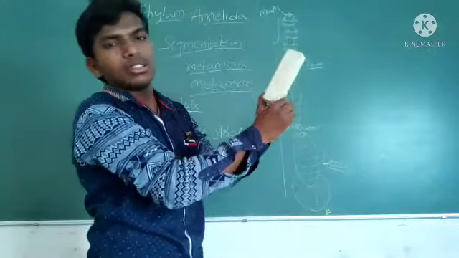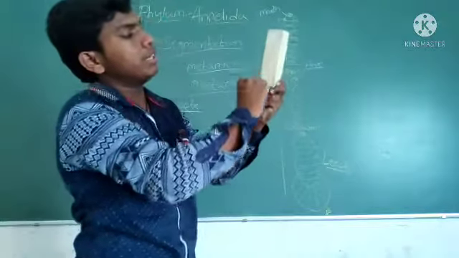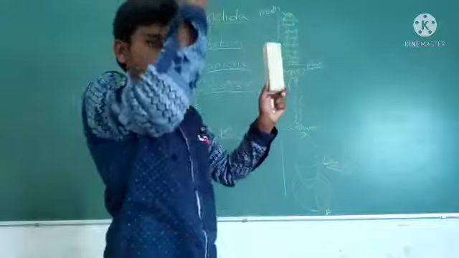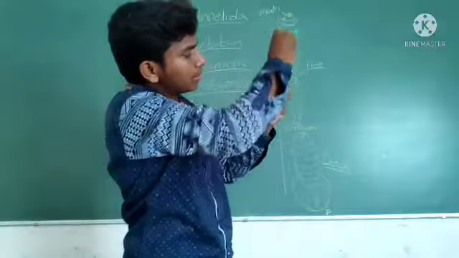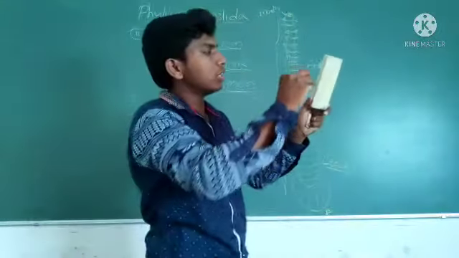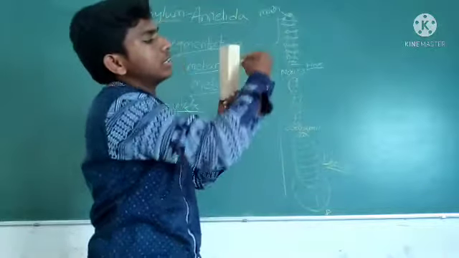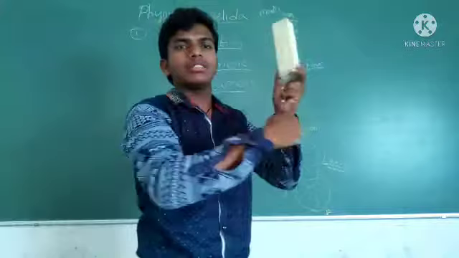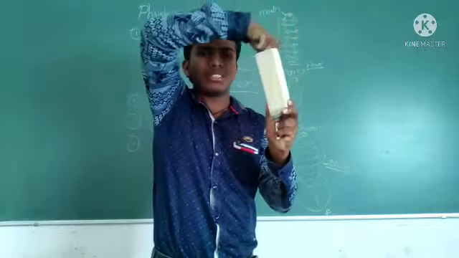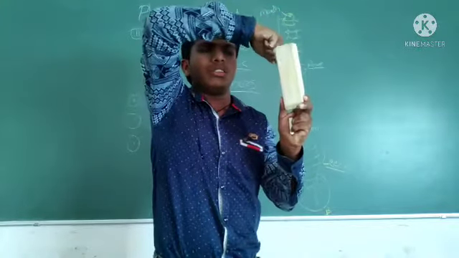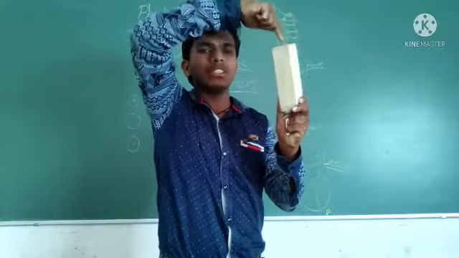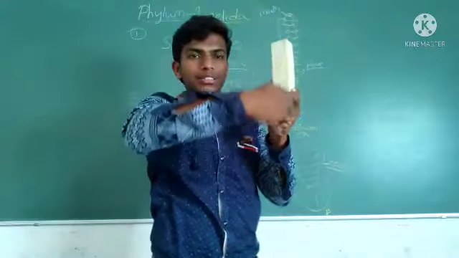Circular muscles run around the body, like this.